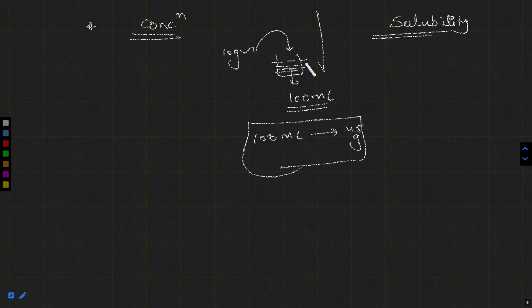Now you have dissolved 10 gram of sugar. In another slot, again 10 gram. In another slot, again 10 gram. Then you dissolve 5 gram of sugar, then again 5 gram, then again 10 gram. So 10, 10, 10, 30, 40, right?